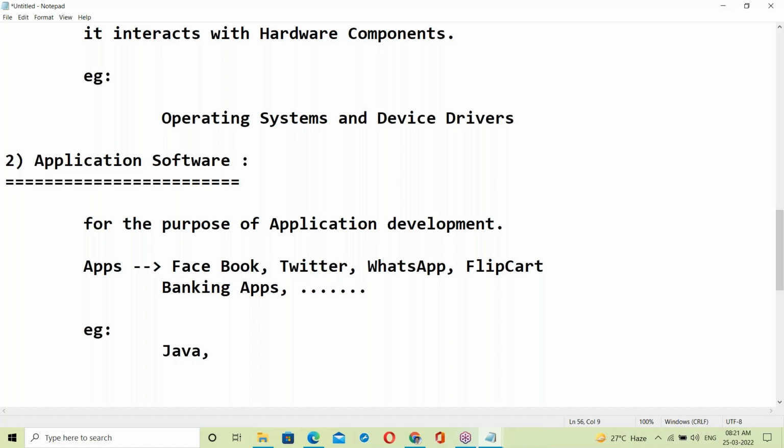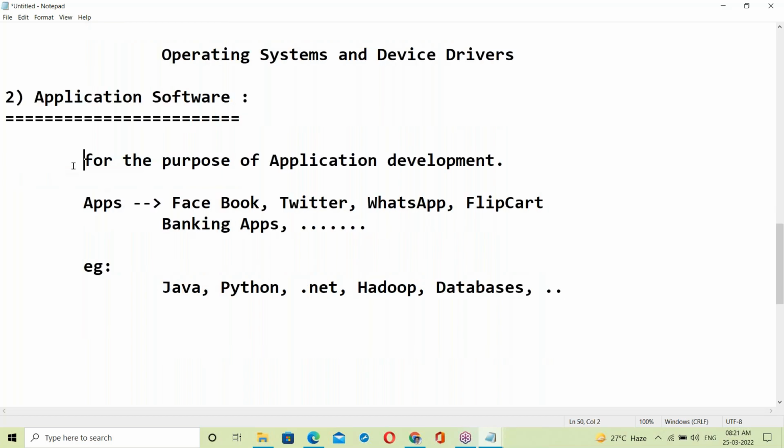Java is the most used application software out of all the technologies in the software field. Next, Python is application software. .NET is application software. Hadoop is application software. Databases are application software. Like this, different kinds of things.